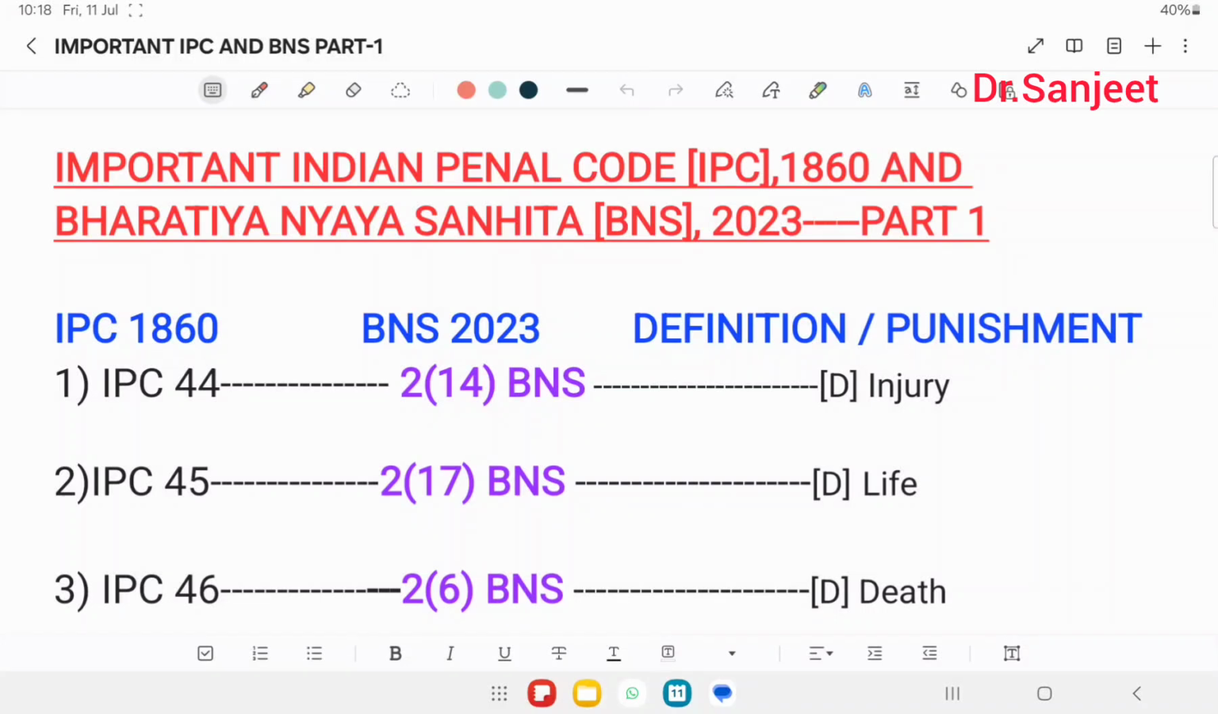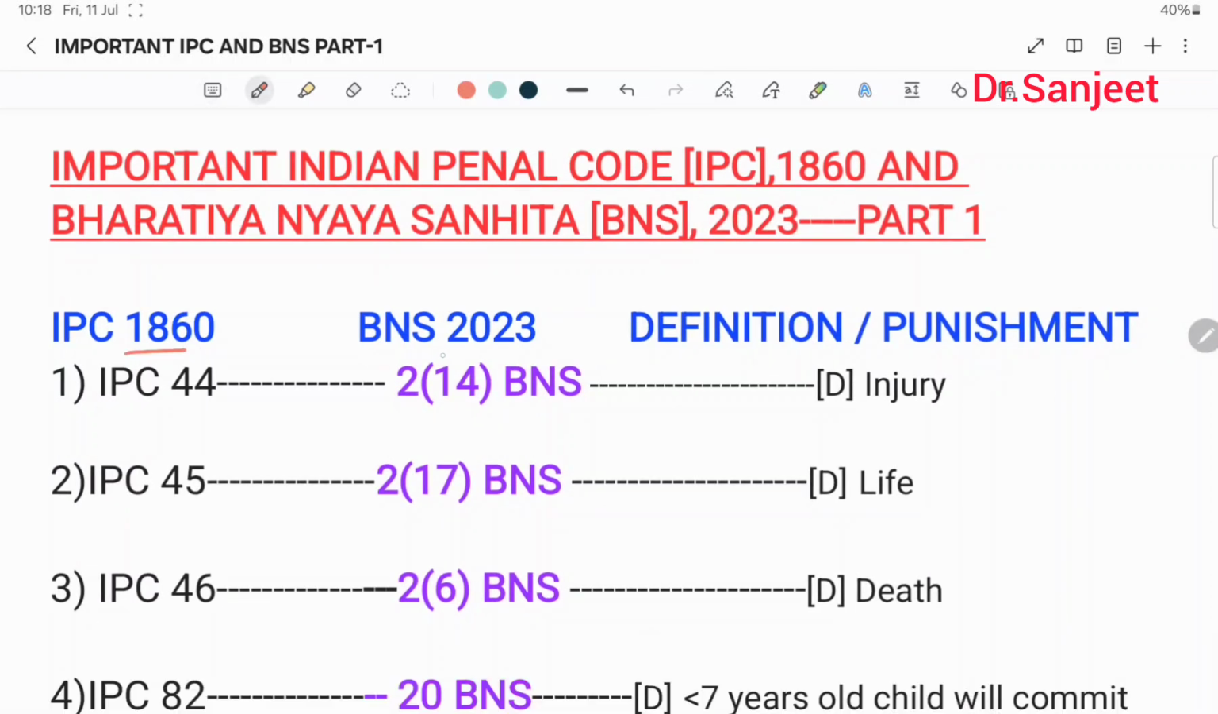Today we are going to start a comparative study of IPC and BNS. So this side IPC 1860, BNS 2023, set definition and punishment. The first important IPC is IPC 44 and BNS 2 subclause 14. This defines injury.